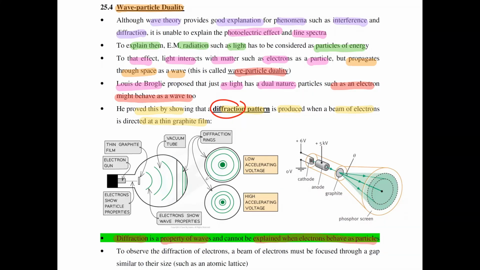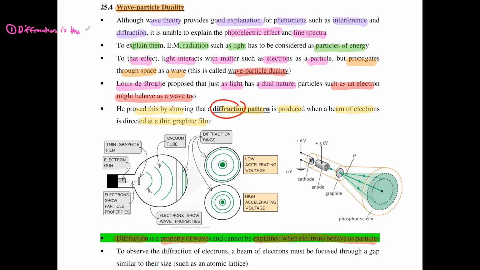So if we are able to see a diffraction pattern, this would mean that a particle behaves as a wave. So in our case, we try to use a particle such as an electron and see whether a diffraction pattern is observed. Now, to recap what is meant by diffraction that you've learned in AS,